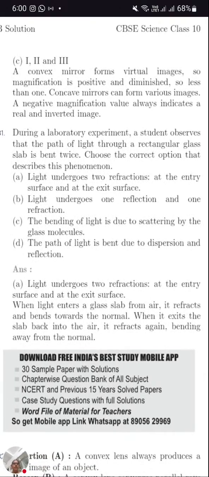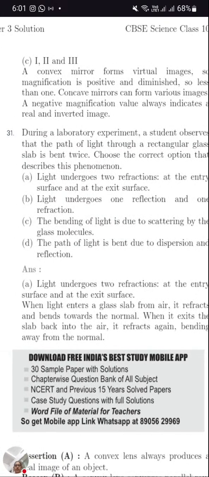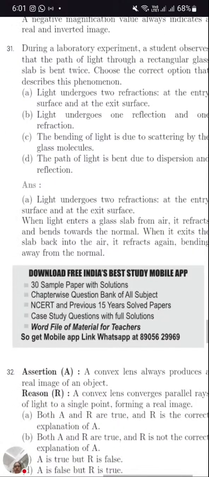31st question: during a laboratory experiment, a student observes that the path of light through a rectangular glass slab is bent twice. Why is it bending twice? Let's recall the rectangular glass slab. Light is entering from air to glass, so it will bend towards the normal, from rarer to denser. In the second case, it is moving from denser to rarer, glass to air, so it will move away from the normal. So twice bending is there. Light undergoes two refractions, at the entry surface and at the exit surface. So option A is the correct answer.